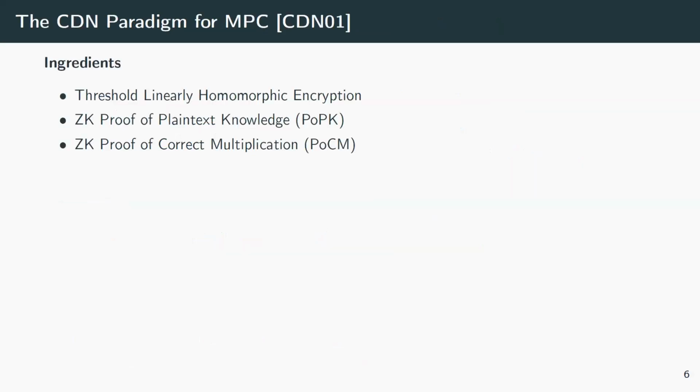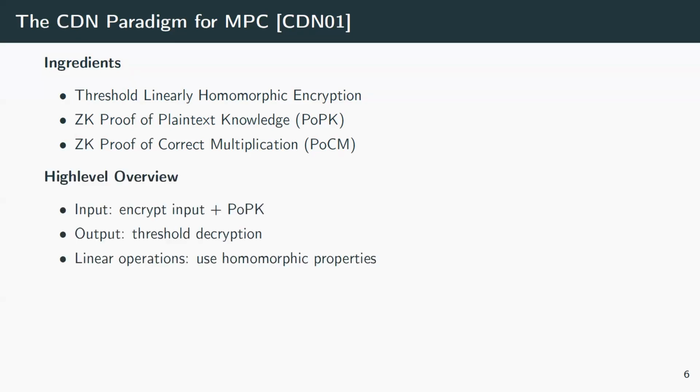And for MPC, there is this old recipe by Cramer, Damgård, Nielsen that says if you have a threshold linearly homomorphic encryption scheme and a bunch of zero knowledge proofs to prove things like, oh, I know this plaintext that I have encrypted here, or I have done these homomorphic operations correctly, then you get an MPC protocol. And the blueprint is quite simple. For every input, we just encrypt it and prove that it's done correctly and that we know what we have input. So linear operations we can do locally on the ciphertext, no interaction needed. And for outputs, we have the threshold decryption operation.